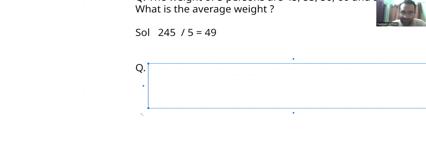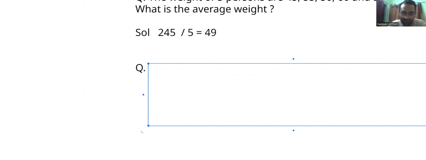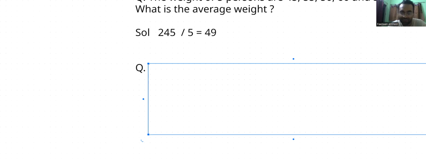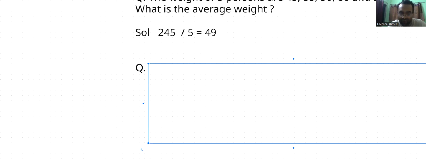Now, if you have the average as X, then what will the sum be? Sum will be 8, and then you multiply with X, so 8 into X. If the average is reduced by 2, we'll have to figure out the new average, but in terms of X. So the new average is what? X minus 2.